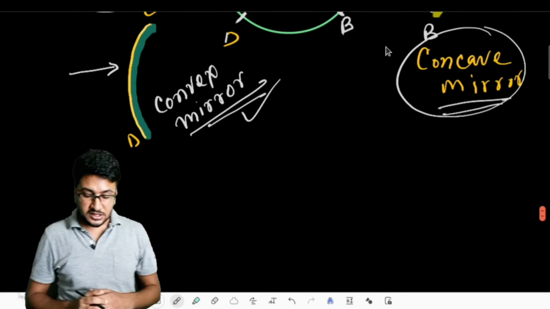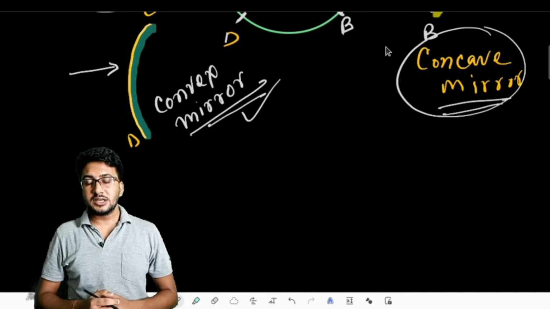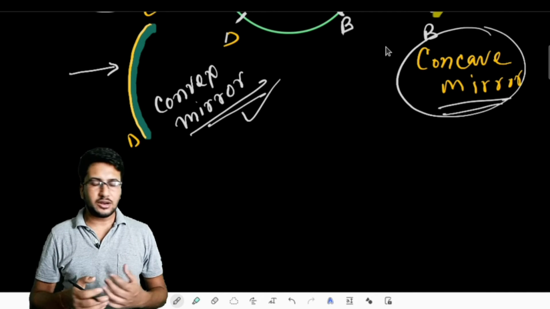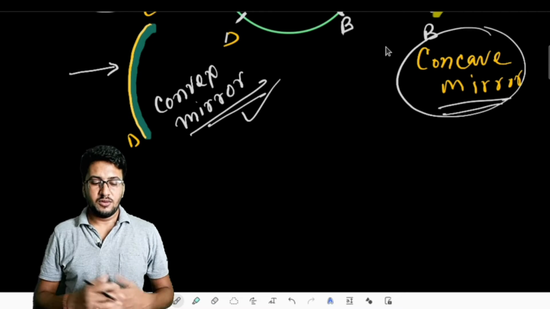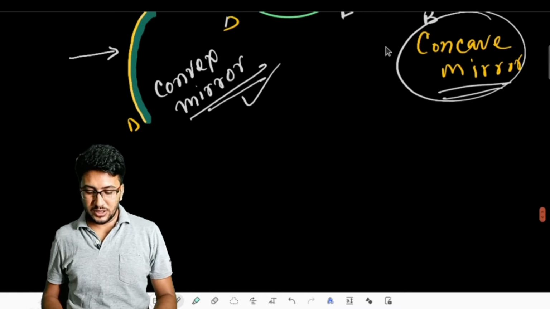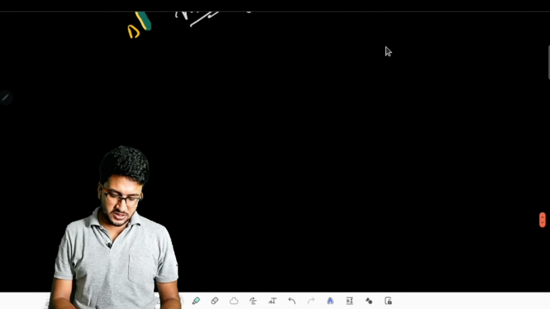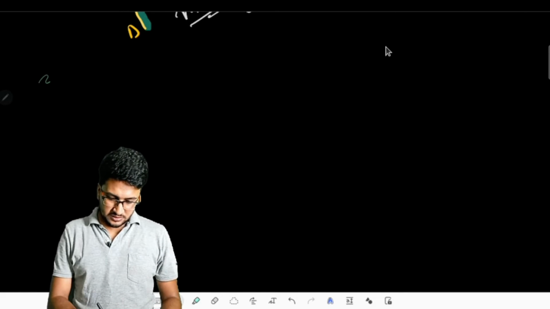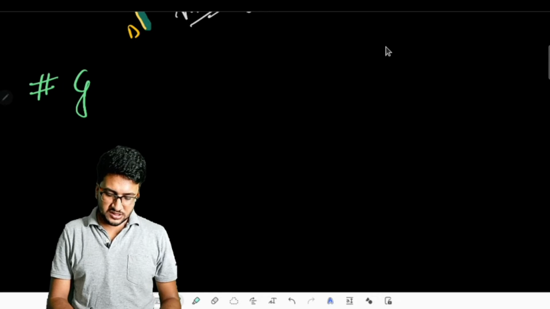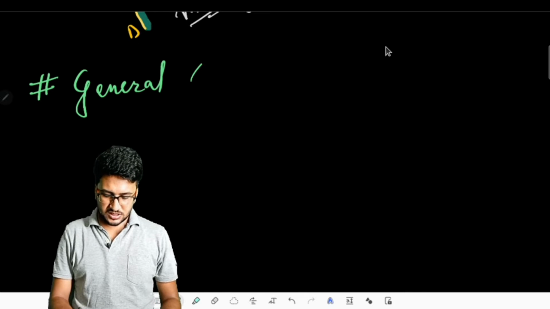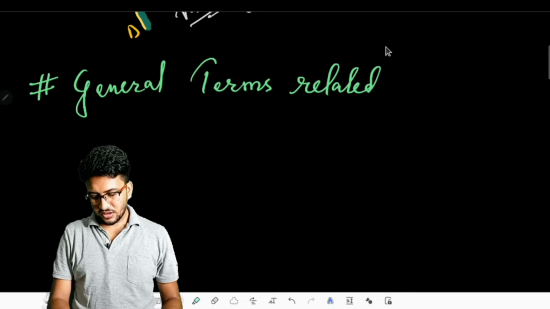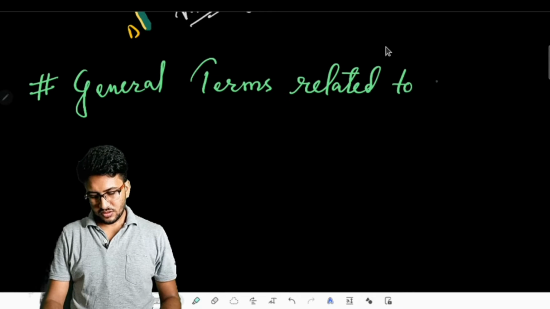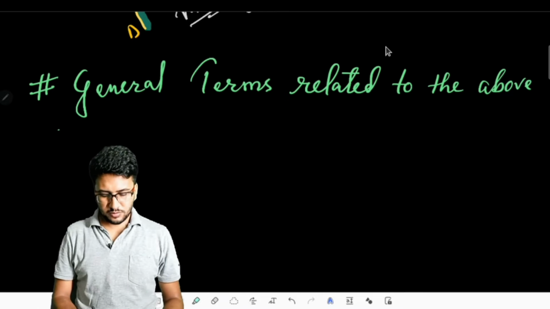Now if we are having such kind of mirrors, then definitely we must introduce some general terms that we have not defined previously for plane mirror. But here we are going to define such kind of general terms. So now we are going to discuss some of the general terms related to the above spherical mirrors.